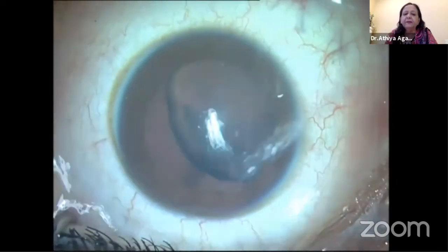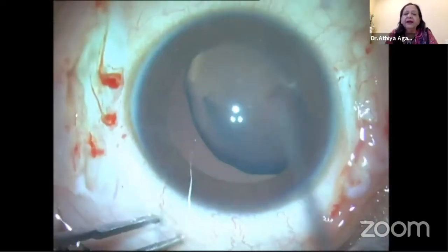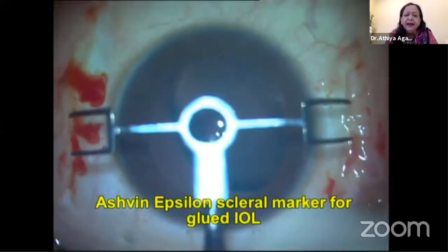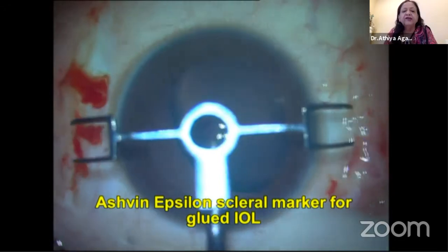The marking has to be done, for which we are cutting the conjunctiva. In this case, I'm marking in the center because of the subluxation. You will not know. So you see the Purkinje images are there in the center. This is a very good marker started by Dr. Ashwin Agarwal, made by Epsilon. I have no financial interest in any of the devices I'm talking about. Using Ashwin's Epsilon marker, I'm creating the flaps 180 degrees apart. But once again, this is a vertical glued IOL because the flaps are created at 12 o'clock and 6 o'clock. And I'm sitting actually at 3 o'clock to do the glued IOL, which we have actually managed to learn over the past so many years. We started glued IOL in the year 2007.